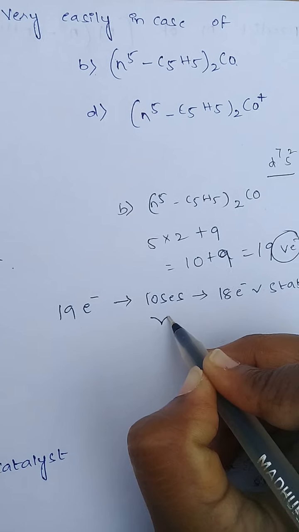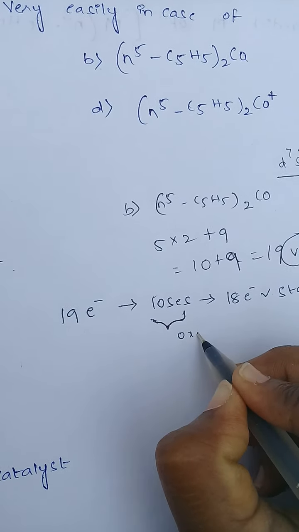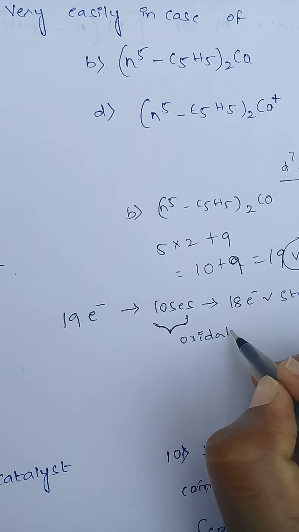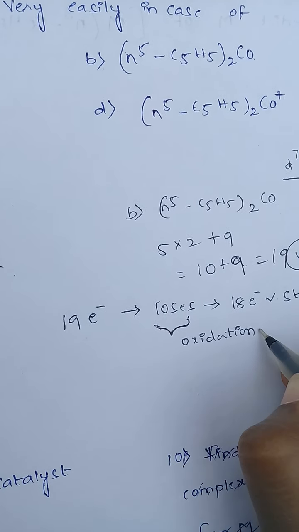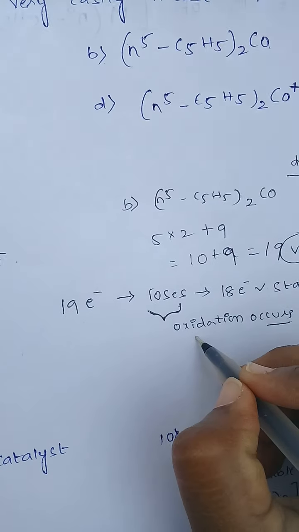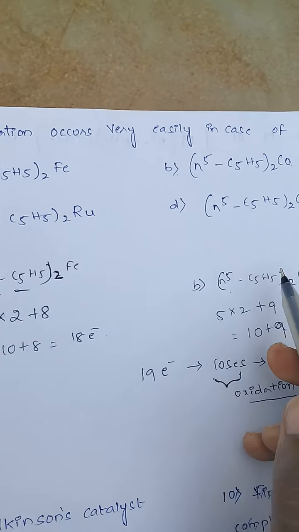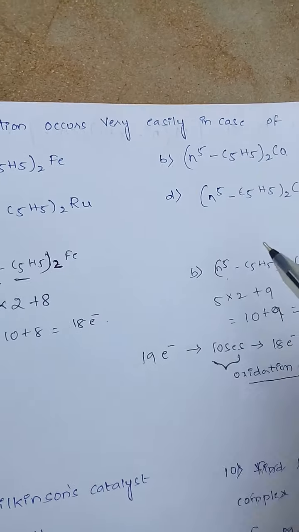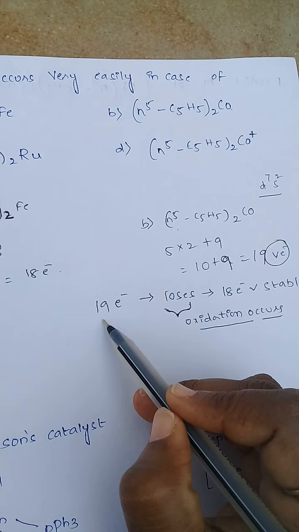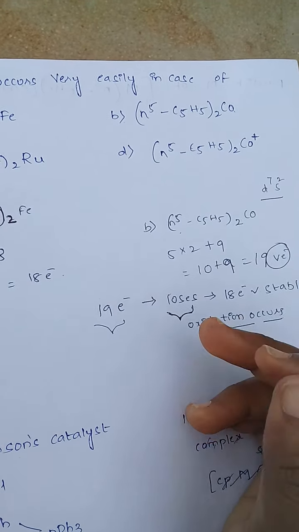So, losing electrons means what reaction is happening? Oxidation is happening. Losing of electrons means oxidation occurs. So in option B only, oxidation occurs very easily. Why? Because this complex attains 19 valence electrons, but 19 valence electrons is not stable.